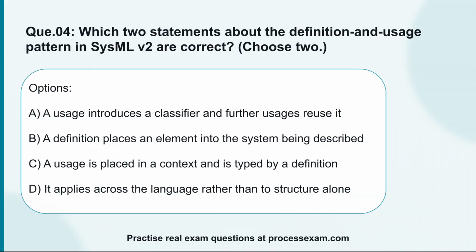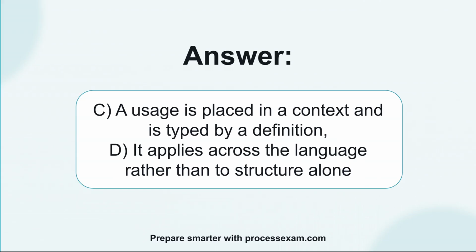Question 4. Which two statements about the definition and usage pattern in SysMLv2 are correct? Choose 2. Option A. A usage introduces a classifier and further usages reuse it. Option B. A definition places an element into the system being described. Option C. A usage is placed in a context and is typed by a definition. Option D. It applies across the language rather than to structure alone. The correct answer is C. A usage is placed in a context and is typed by a definition. D. It applies across the language rather than to structure alone.